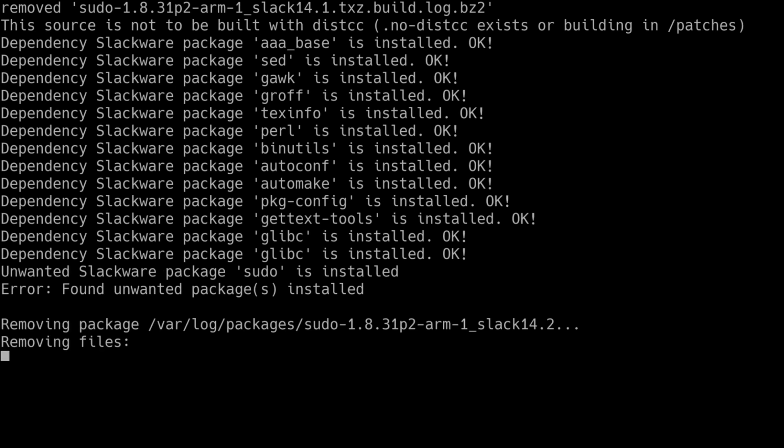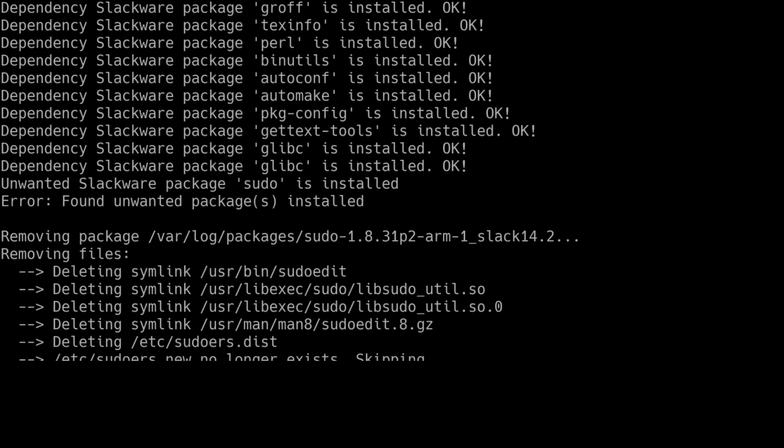As it happens, I don't have a distributed build system for 14.2, so it's actually only going to build it natively. At some point I might change that, but generally for the released versions of Slackware ARM I only build natively because there aren't really that many updates. So it doesn't usually take that long. I don't think sudo takes too long to build either.